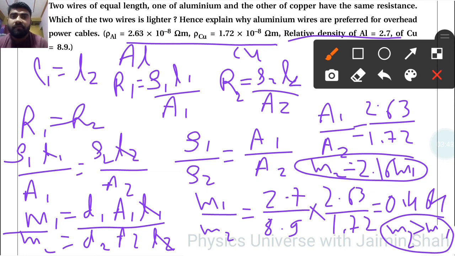And if power cables are long, then there will be a high resistance. So because of the length, we have to use a lighter material for overhead power cables. And you can see that the resistivity of aluminum is higher, so resistance is higher. So to decrease the resistance, we have to make aluminum wires thick.